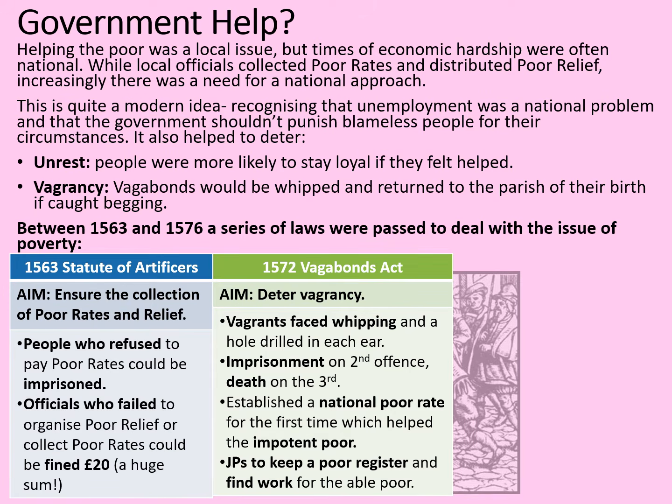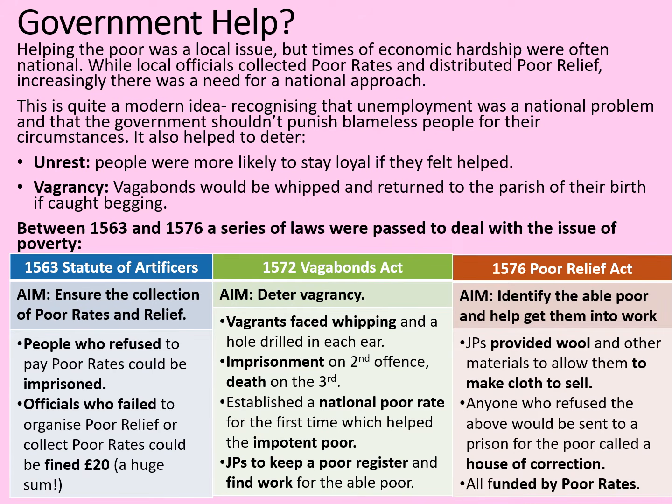But on the more progressive side, this also established a national poor rate or poor tax. This was done for the first time, and this helped the impotent poor. These were people who couldn't work. Justices of the peace, too, kept a poor register, and they were to find work for the able poor.